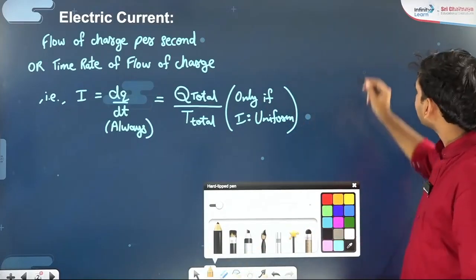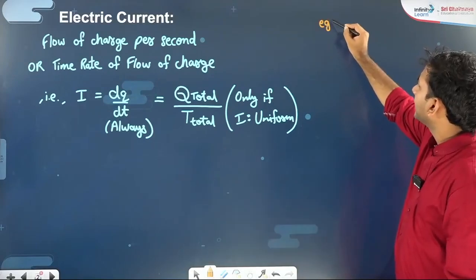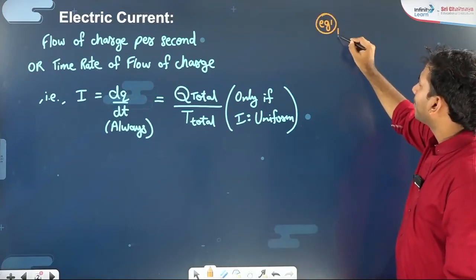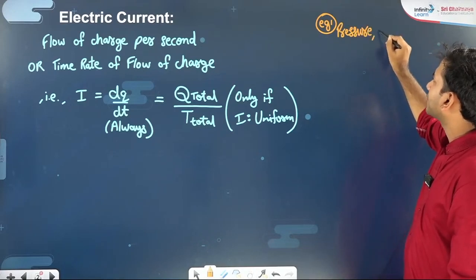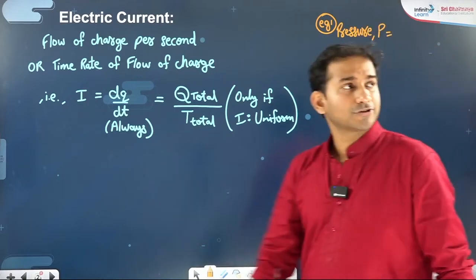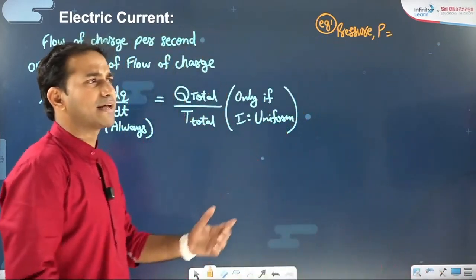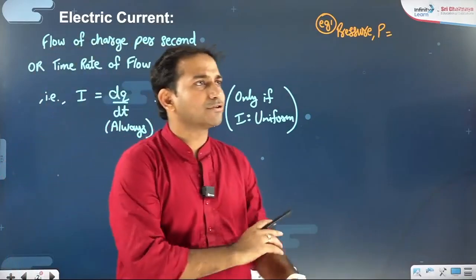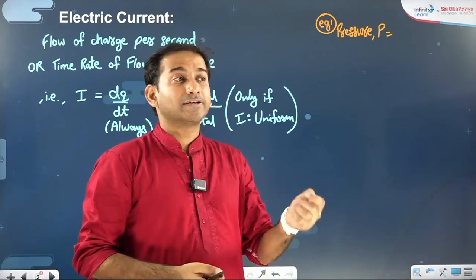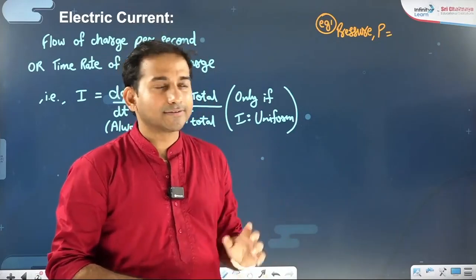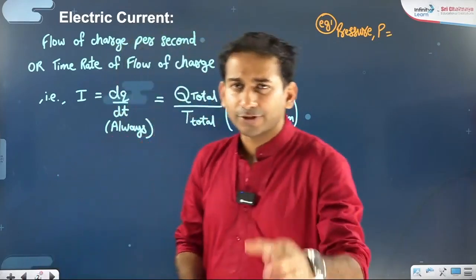I'll talk about a few examples. Example 1, pressure. Everyone knows, what is the definition of pressure? How do you define pressure? Do you say pressure is force per unit area, perpendicular force, that is thrust per unit area?